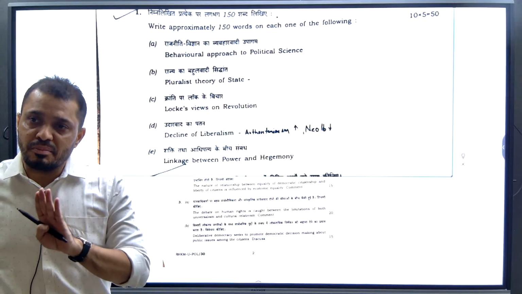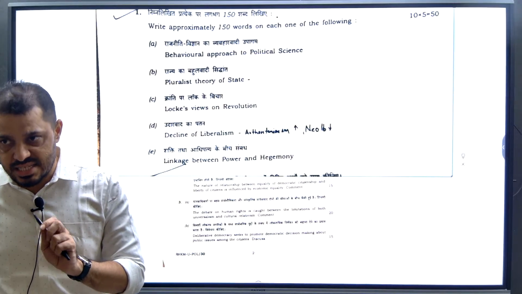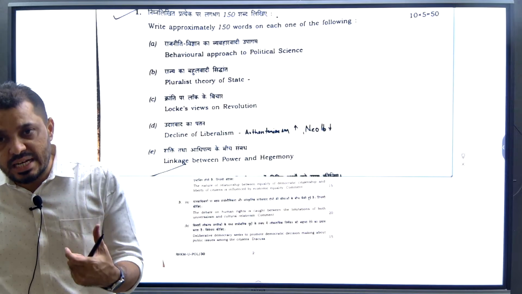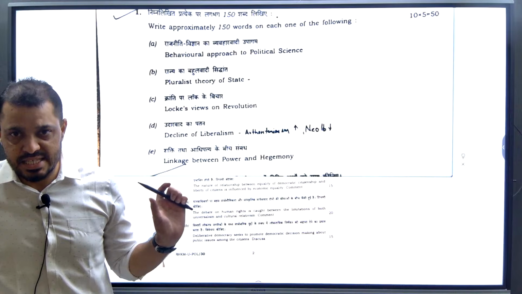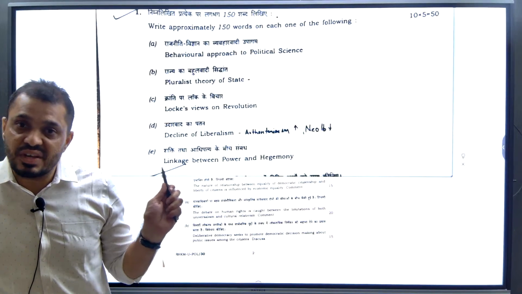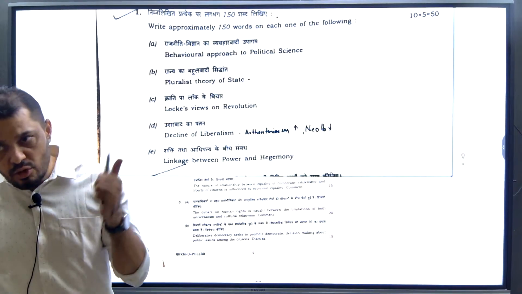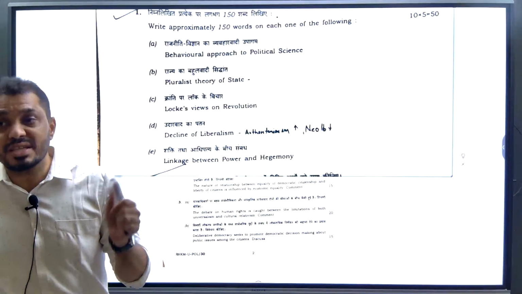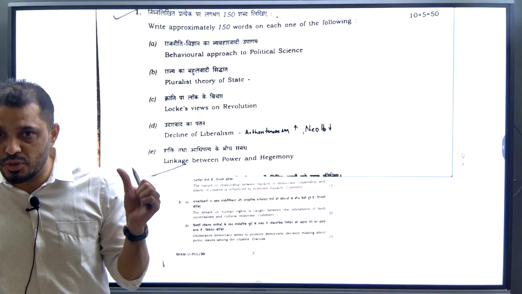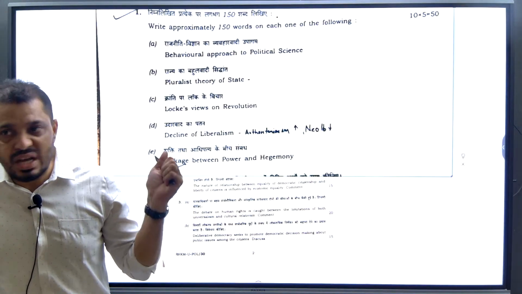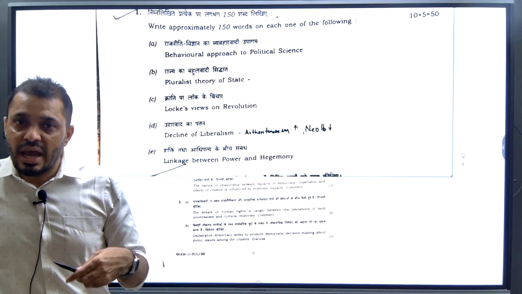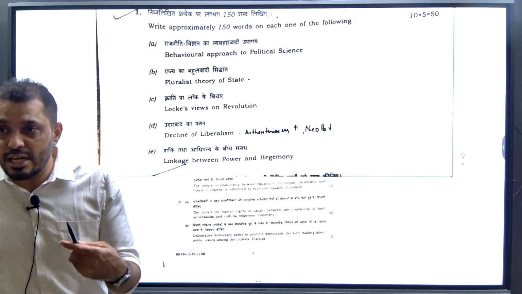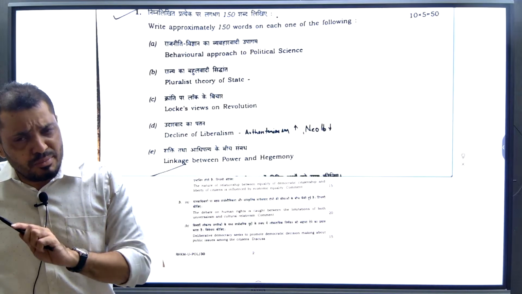If you maintain the classes consistently, and if you attempt the exams consistently, then you will see how the question paper is easy. This question paper is not easy for everyone. As you already know these topics and have a good command over them, it feels pretty easy to you. But the other students who don't have a proper understanding, who don't even know about Plato's three forms, and may not write about M.N. Roy's radical humanism, for them it will be very difficult.